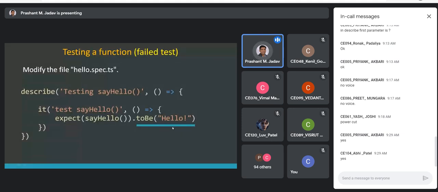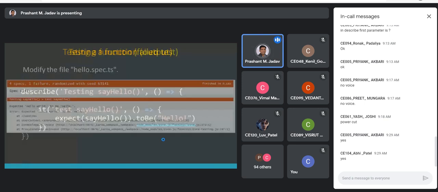So normally we should not modify the test cases. Actually, normally there is a change in code, not in the test case. Always the test cases are not modified. But just to show you that if there is a mismatch, it should result in an error. So you can see that I have modified the string, it is comparing it with only hello, and you'll see that the test case fails.